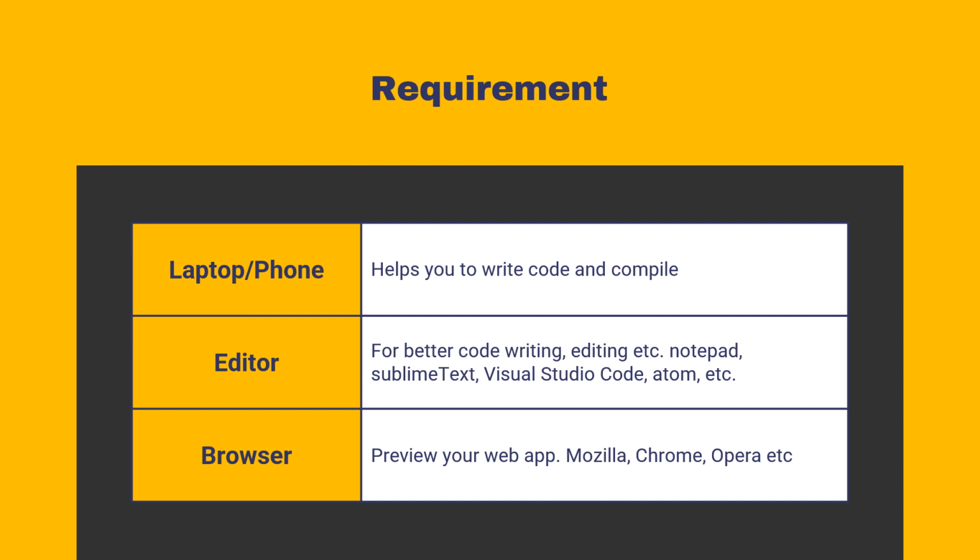So what are the requirements we'll be needing for this course? We need a laptop or a phone. It's easy to write and compile your code with an editor. That's where you get to write your code. It could be Sublime, it could be Notepad, and it could be Visual Studio Code. You could get all these things on your phone. We have a mobile version for all of this. And we have a browser which you use to preview your code to see how good your website looks.